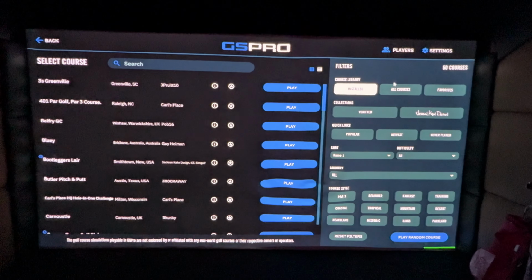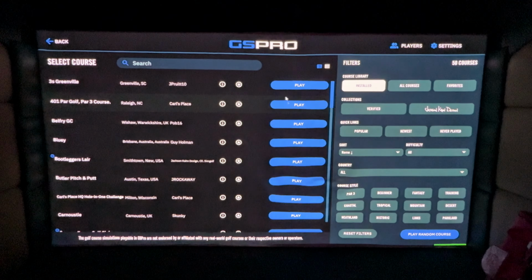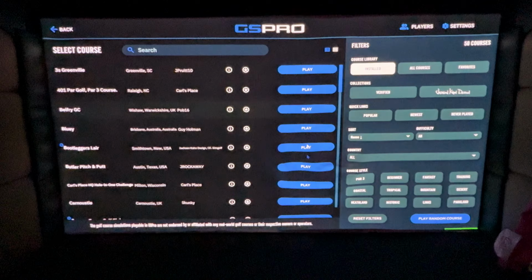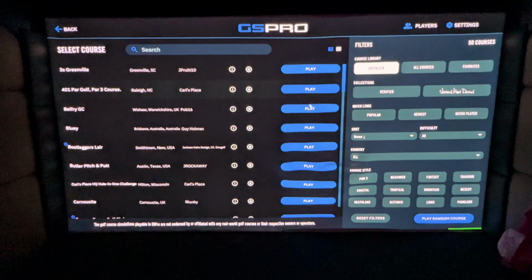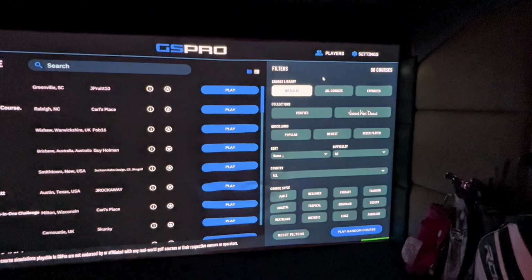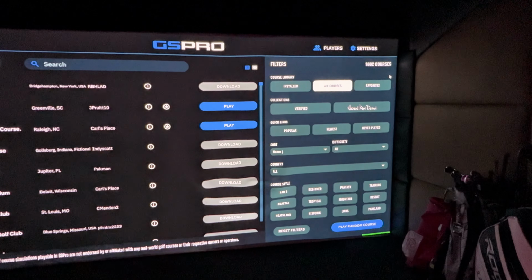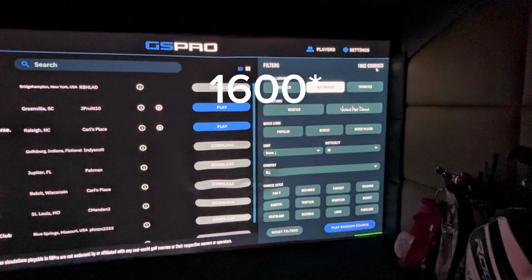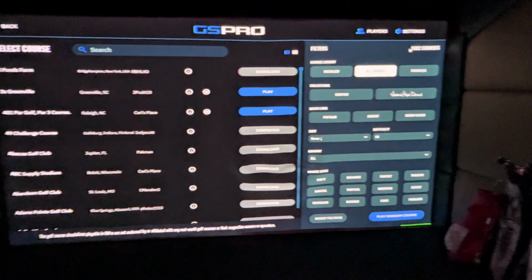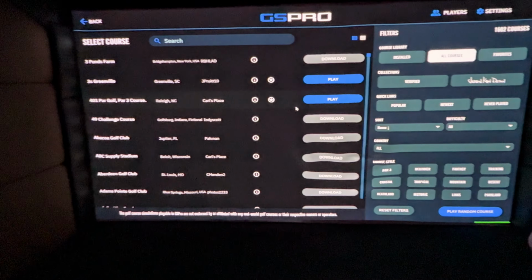This is our course library. So you might be greeted with a similar sort of view to this. If you haven't yet downloaded any courses, then you won't have any of these play buttons here. If we look here in the top right, we've got 50 courses currently installed. If I click all courses, that number goes to 602 courses. So that's how many are currently available within this software, and this is how you navigate through them.